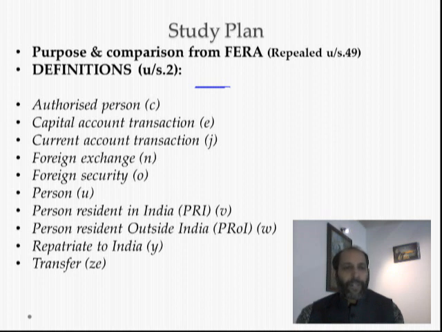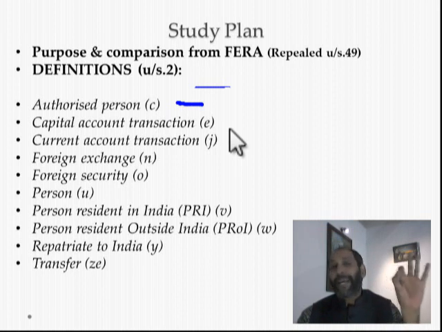Section 2, clause C, that is 2(1)(c), authorized person, you have to study. Authorized person, AD. We have another portion to study on authorized person, but I will give an example. An authorized person is nothing but those bankers and financial institutions authorized by the Reserve Bank of India to deal in foreign exchange. They are authorized to deal with foreign exchange officially by the Reserve Bank of India.